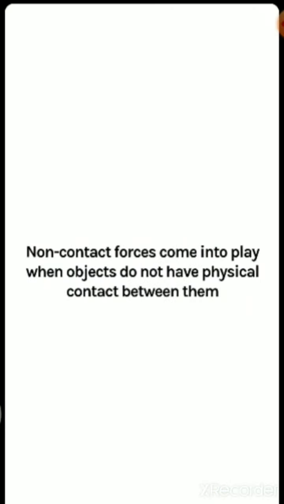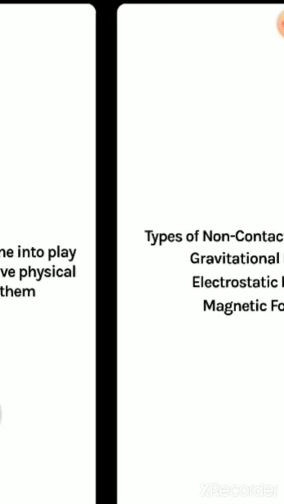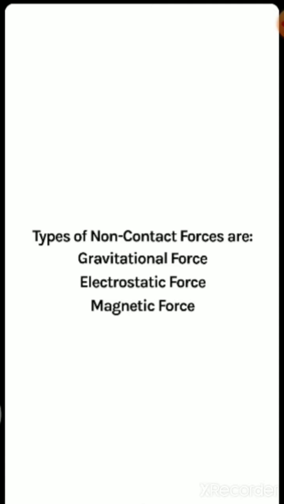Then let us revise what we have discussed. Non-contact forces come into play when objects do not have physical contact between them. Only then can we say that these are non-contact forces, because the two bodies are not having any contact with one another. The types of non-contact forces are: first, gravitational force, then electrostatic force, then magnetic force.